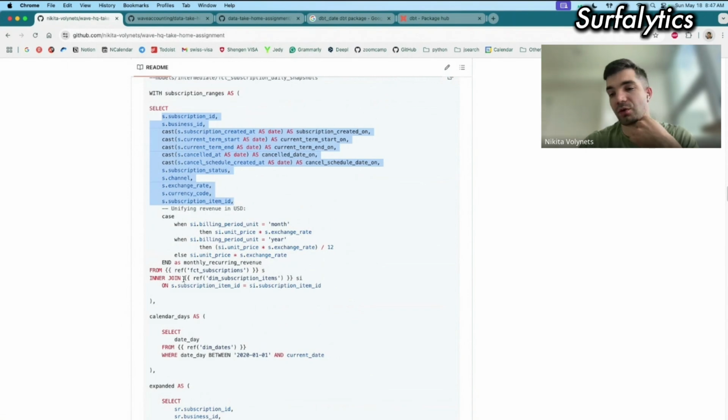And just for simplicity, I added some information from subscription plans or subscription items. It is only information about revenue. We have the subscription plan, we have the billing period, month or year, and we have a unit price. I just took the information whether it's month or year. If it's year, I divide it by 12, and I multiplied the unit price by the exchange rate. If it's US dollars, we have just one, so we won't see any difference. But for Canadian dollars, we have some exchange rate, and we will get different data. So this field is just to get the revenue.